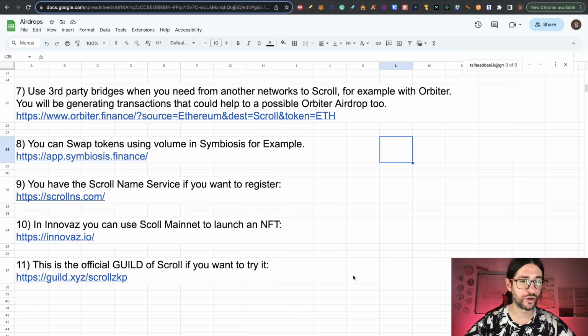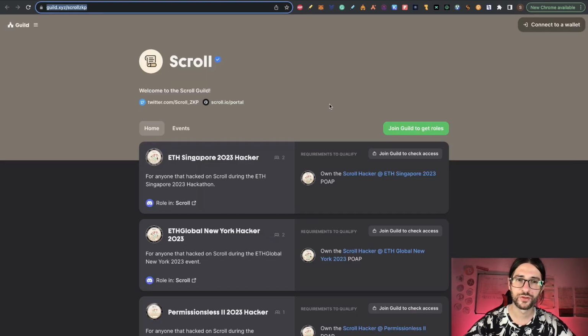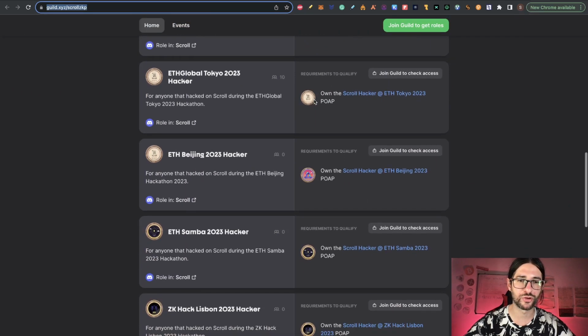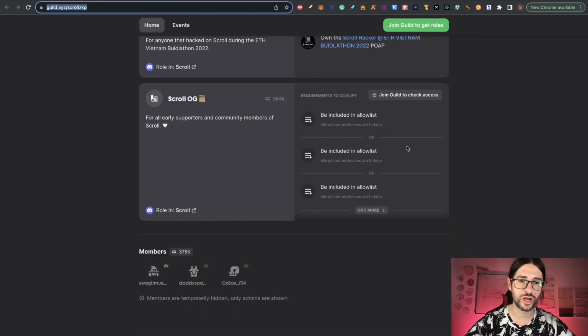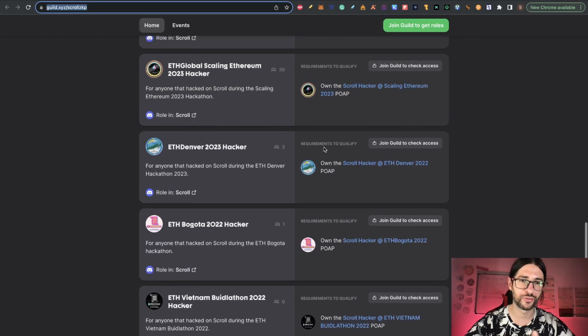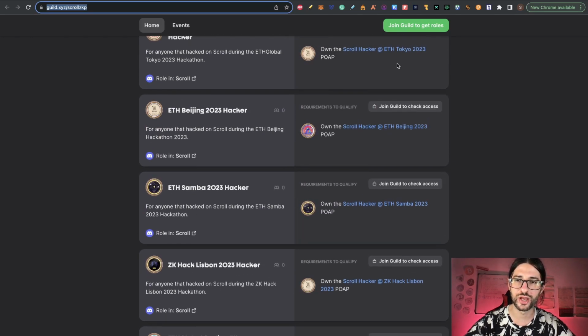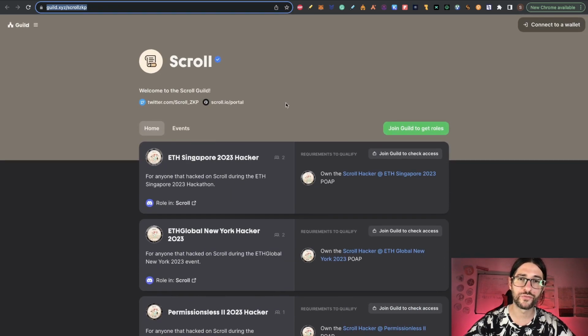And finally, point 11 is the official guild of Scroll if you want to try it. So here is the link for the Scroll guild. This is to get more roles or important roles on the Discord. The Discord is important if you are doing airdrops. You need to be up to date with your main projects for airdrops. So join here with the guild, connect your wallet. Many things are related to events that have already passed, but maybe you can apply to any of these roles. So check your condition, whether you apply or not to any of these roles. But this is the official link.